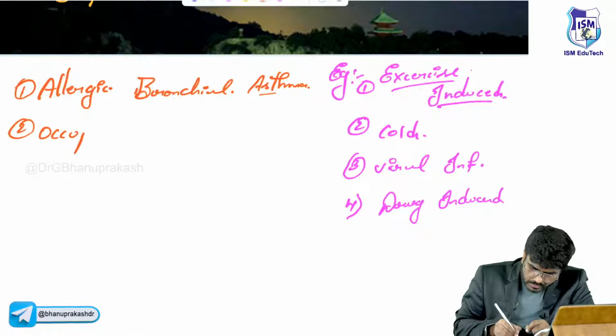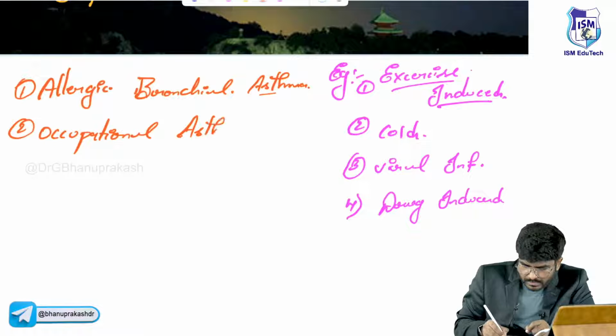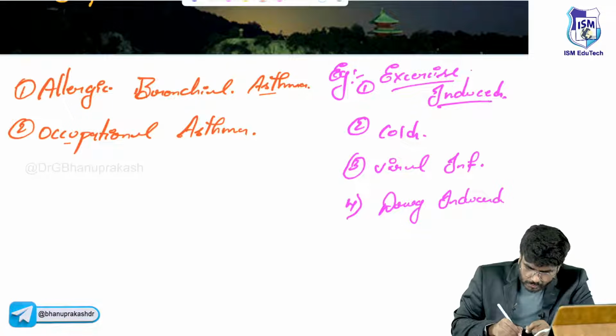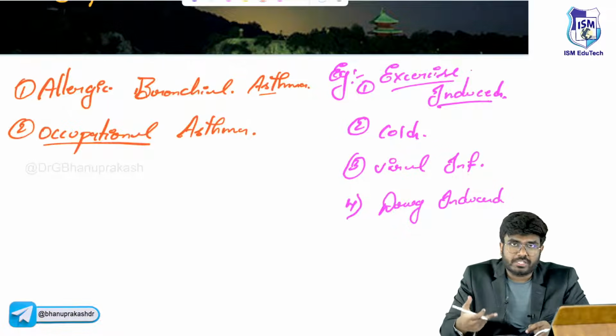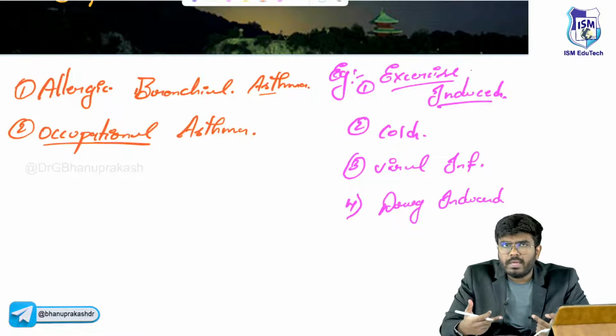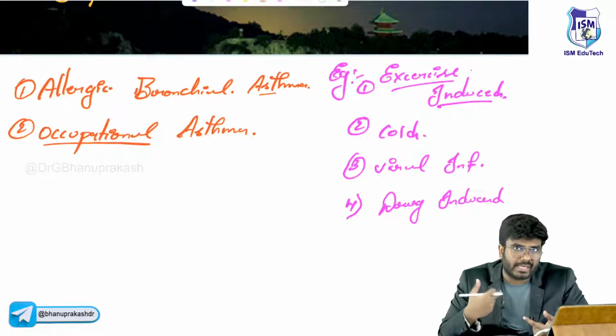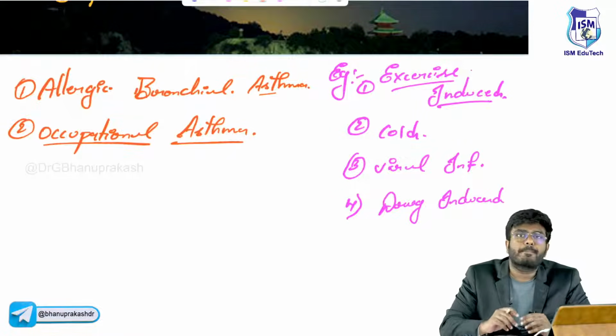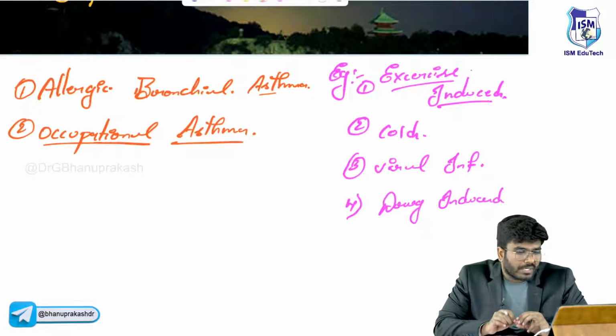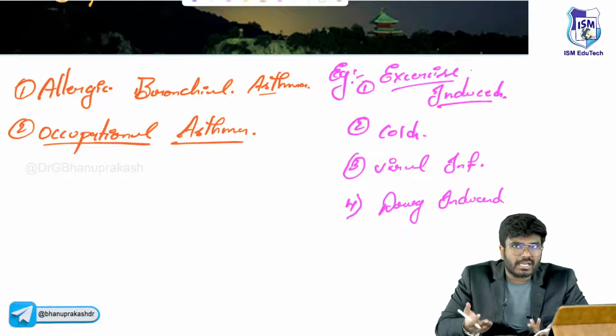Occupational asthma means he is doing some job, and in this occupation he is getting exposed to an allergen every day, again and again, and that is what causes the asthma. So occupational asthma is an example of atopic asthma. Allergic bronchial asthma is an example of atopic asthma.